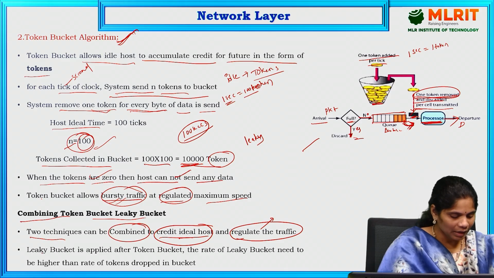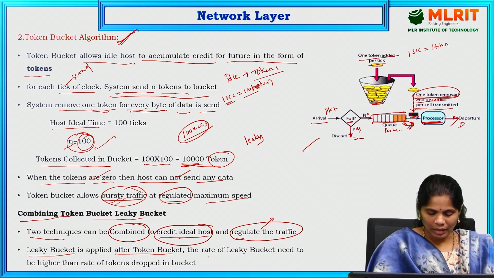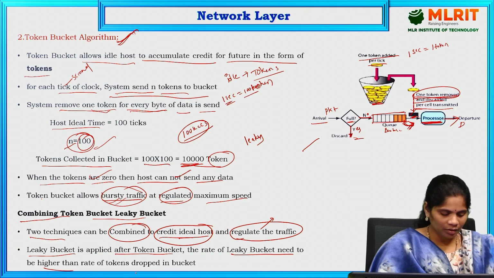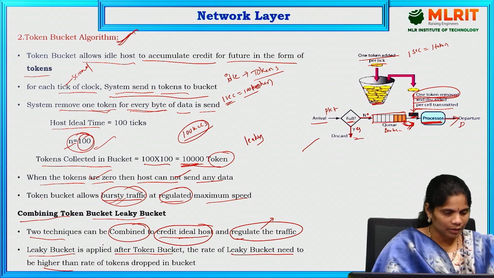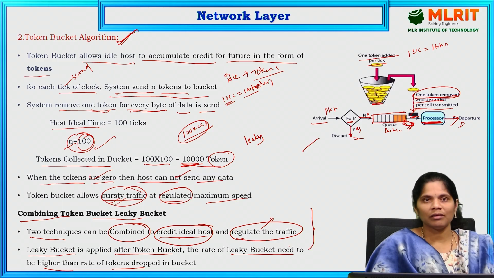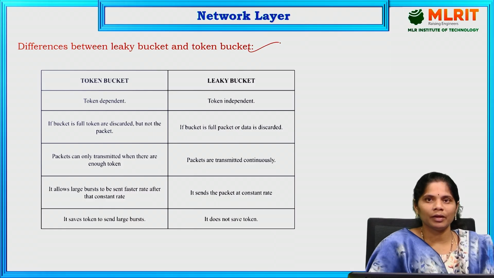See here, if the leaky bucket is applied after the token bucket, the rate of the leaky bucket needs to be higher than the rate of the token bucket algorithm. Tokens are dropped in the bucket. These are the two techniques in the congestion control algorithm. And coming to the differences between leaky bucket and token bucket, what are the main differences?